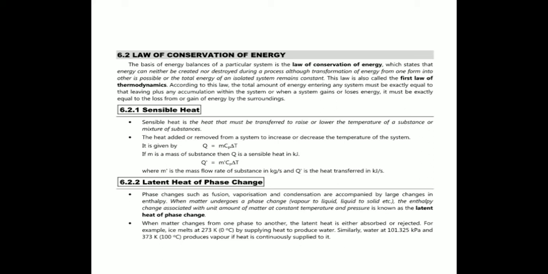Then the sensible heat that must be supplied or transferred to raise or lower the temperature of a substance or a mixture of substances is defined as Q = m Cp ΔT, where m is the mass of the substance and Q is the sensible heat in kilojoules, and the relation is also given.